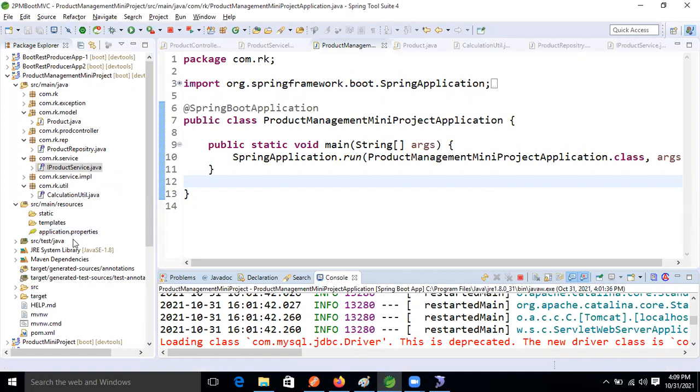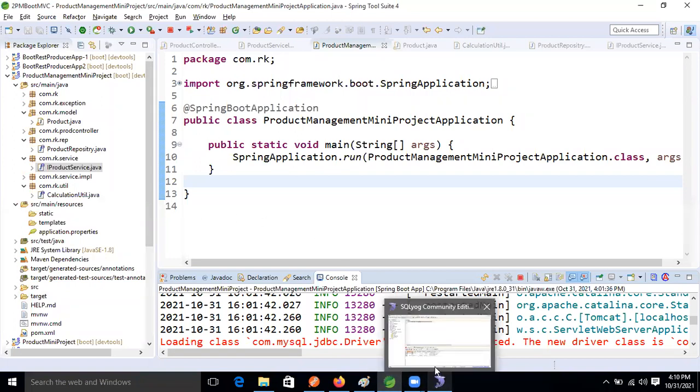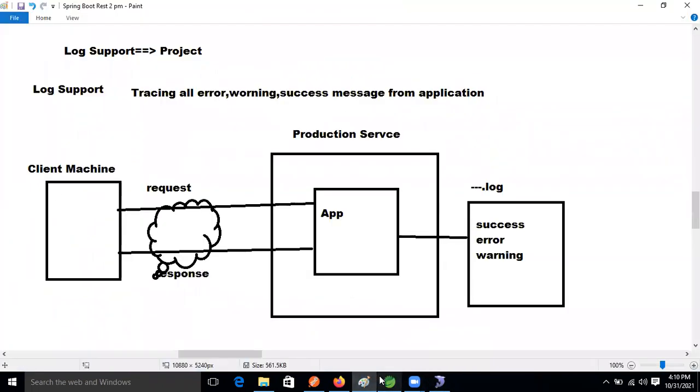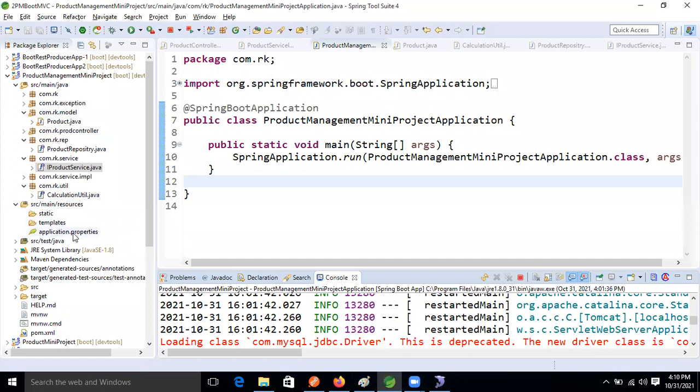So slf4j is what? Simple Logging Facade for Java, guys. For Java, it removes the concept of defining the log4j property, right? slf4j is removing the need to write this property file explicitly. slf4j is doing this only, right? It is built in.